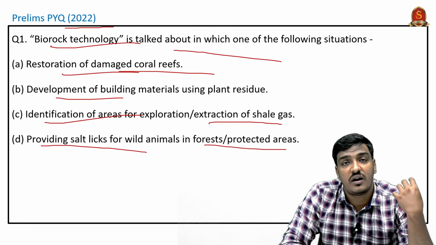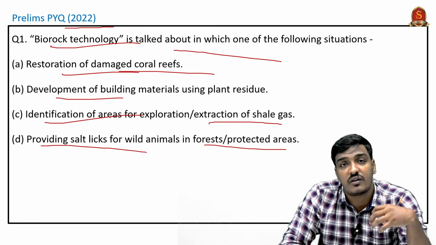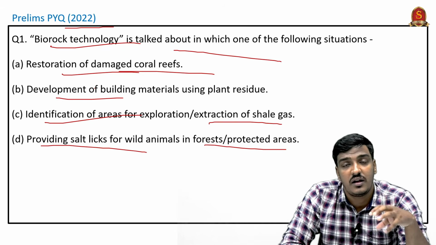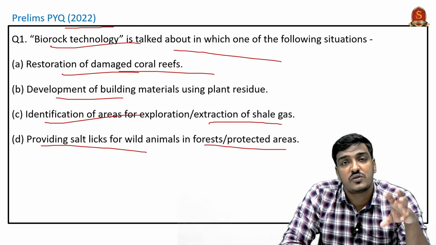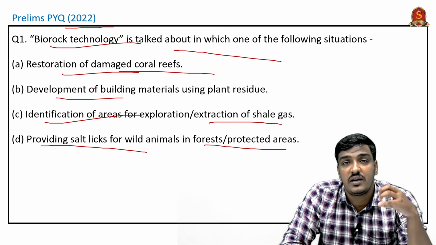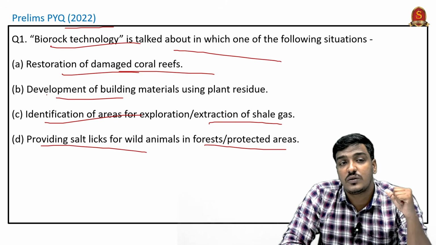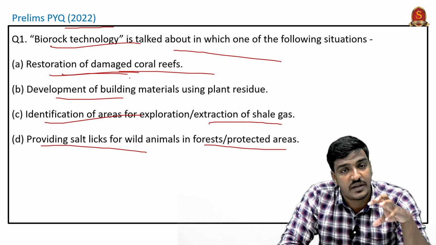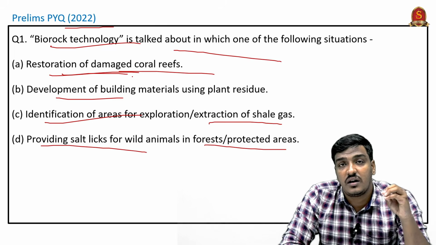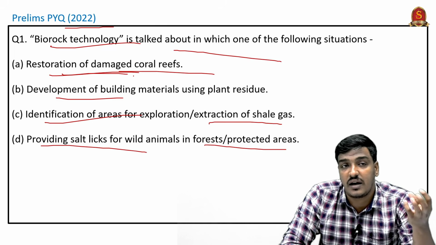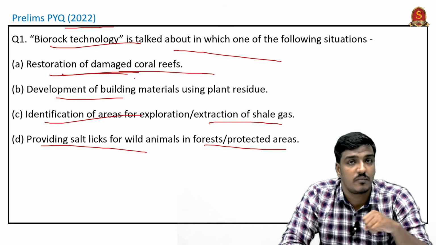This eventually leads to the development of coral around the steel framework, and also to sustainable growth of this environment. So the answer is option A, restoration of damaged coral reefs, an initiative taken under this biorock technology method.